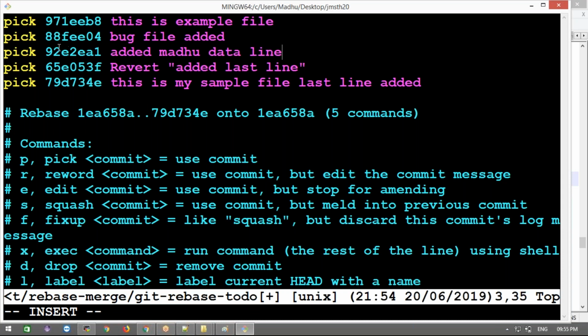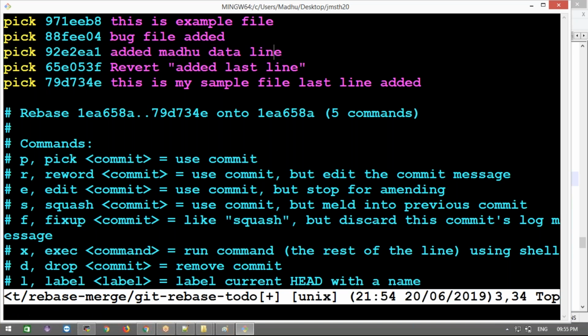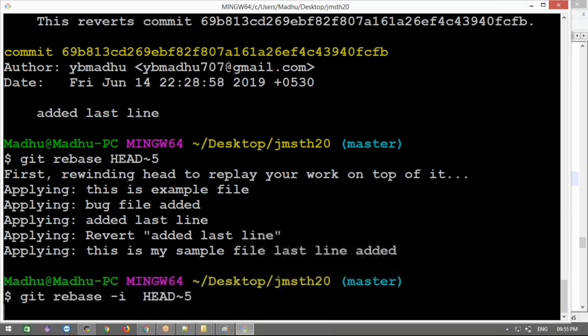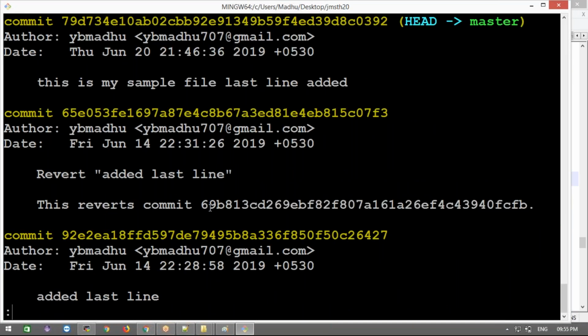Okay, this is the latest one. This is the latest one, and the last to third line, this is the last. This is the fifth one, this is the fourth one, third one, second one, latest one. Now I modified it, this is the added Madhu data line. Now save the file and see the git log here. Now see what it is.